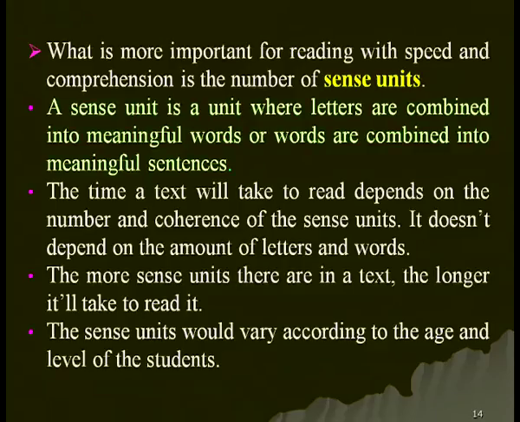Then only it will make some sense, and the words in a sentence or the letters in words will make a sense unit. It does not depend on the amount of letters and words. The more sense units there are in a text, the longer it will take to read it. The sense units would vary according to the age and level of the students. If you have more sense units in a text, that will take more time to read.